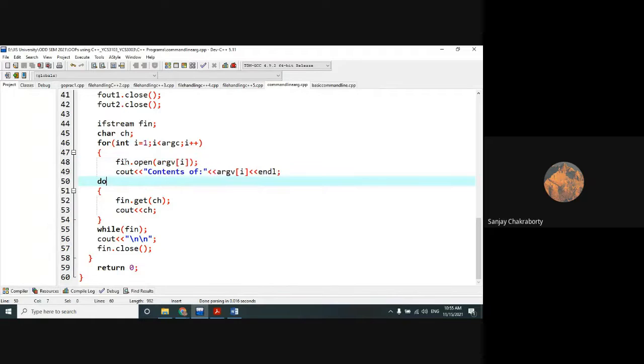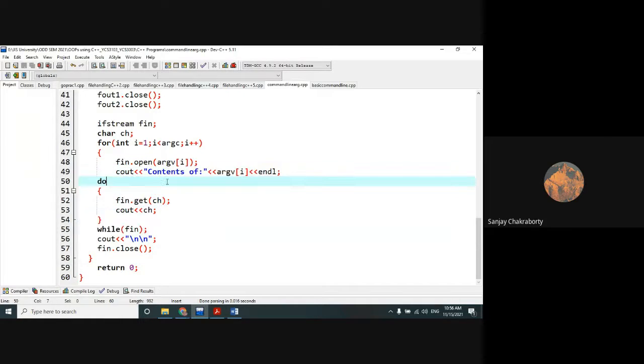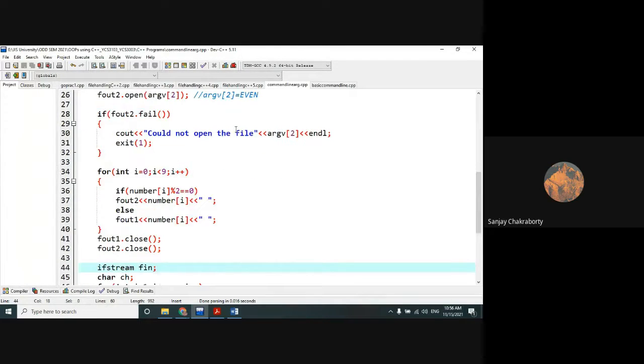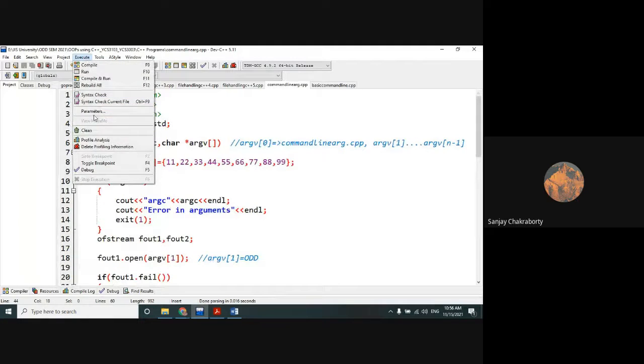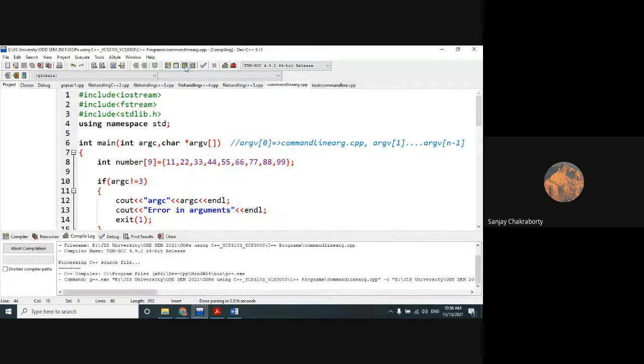So here, when the for loop variable value is i equal to 1, it will open the even file and read it out. Sorry, open the odd file. argv of 1 is the odd file, and it reads it and prints the contents one after another. And when i is incremented by 1, now the i value is 2, then it will open the even file and print the contents of the even file. Clear? So here, in the parameters, I have set the odd and even file names for argument 1 and argument 2 separately. Now we will run this code.